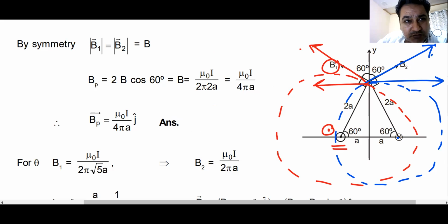Yes, sir. If you don't understand the horizontal and vertical components, you have two equal fields, B1 and B2, inclined to each other at an angle of 120 degrees. You can apply B1 square plus B2 square plus 2 times B1 B2 cos of 120, and you will also get your results. Yes or no? Yes, sir. Anyone has any doubts on this? No. Okay.